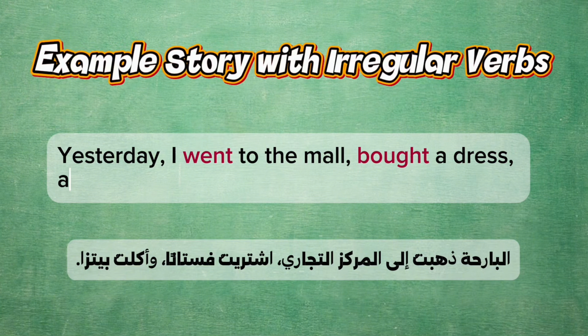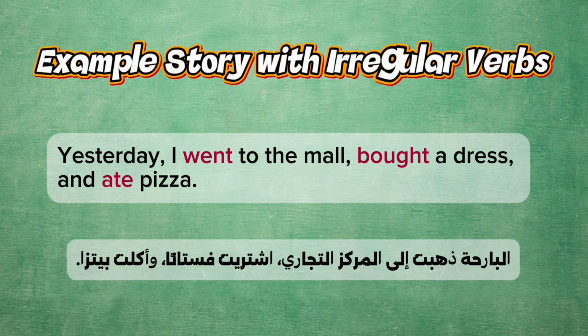This is an example story with irregular verbs. Yesterday I went to the mall, bought a dress, and ate pizza.